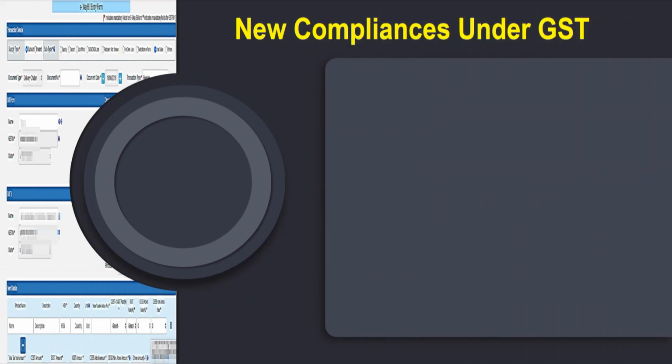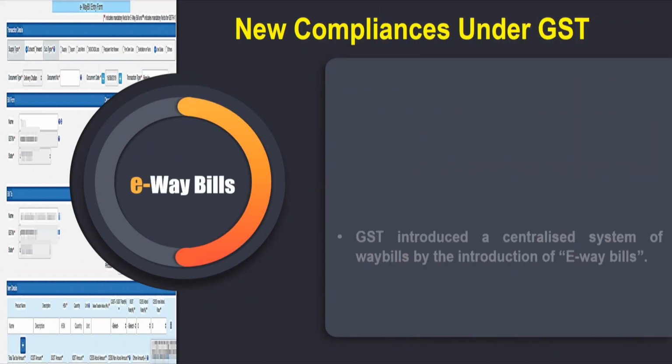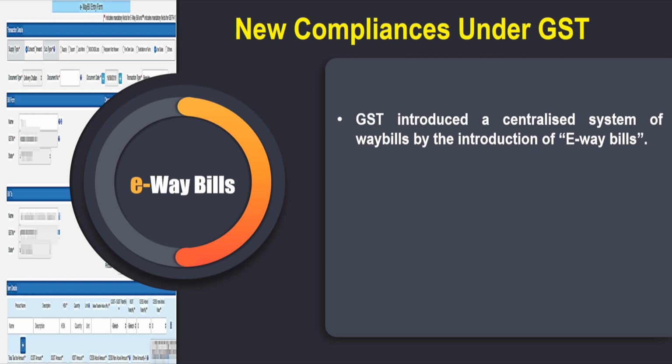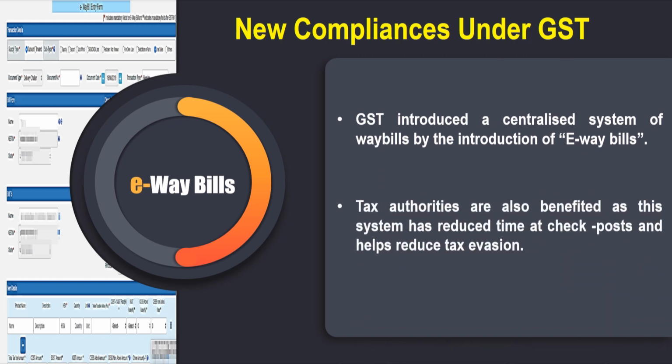Then there are some new compliances under the GST, like the e-way bills. GST has introduced a centralized system of way bills by the introduction of e-way bills. Under the e-way bill system, manufacturers, traders and the transporters can generate e-way bills for the goods transported from the place of its origin to its destination on a common portal with ease. Tax authorities are also benefited as this system has reduced the time at check posts and helps reduce tax evasion.